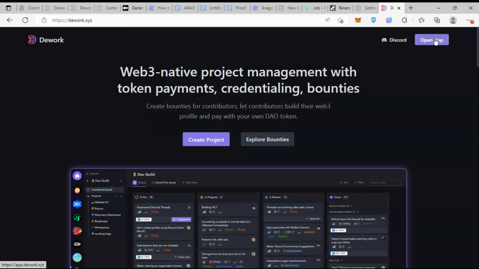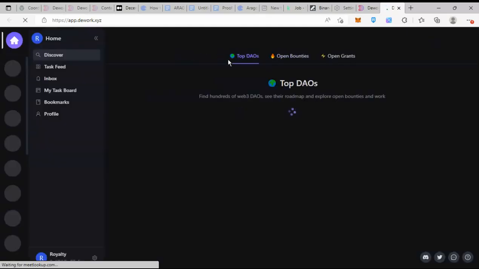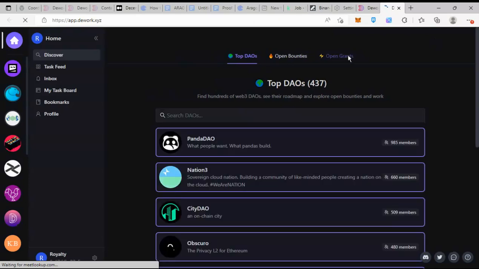So let me open the app. Once it is opened, you get to see top DAOs, then open bounties, and then open grants. This open grants is just a new feature that the work added to their platform recently.